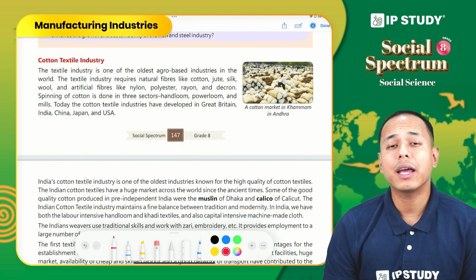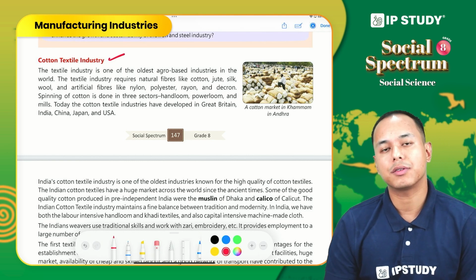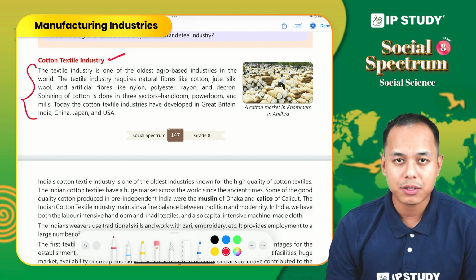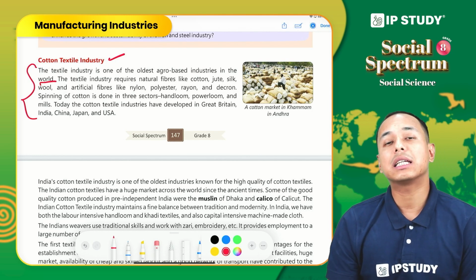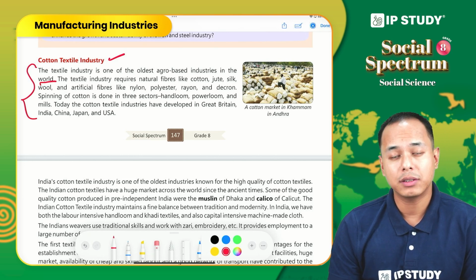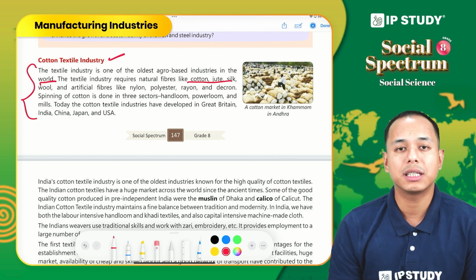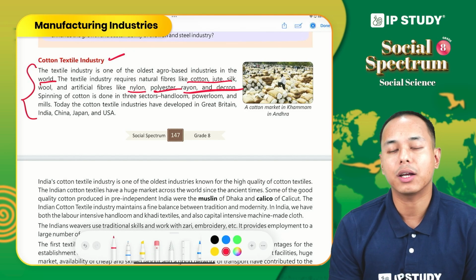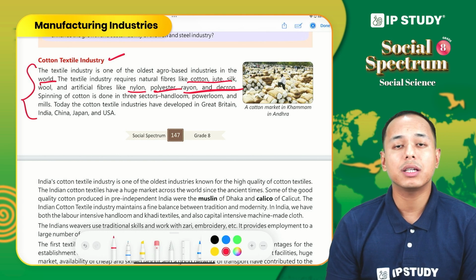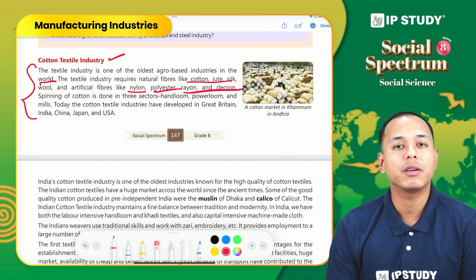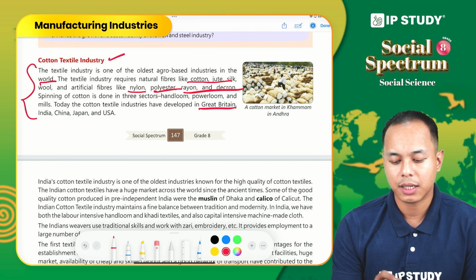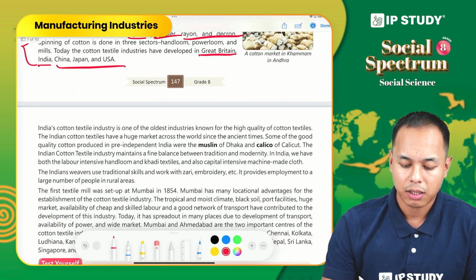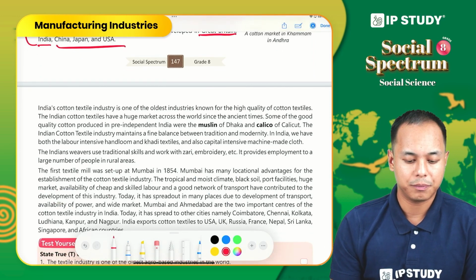Now, after iron and steel industry, we have the cotton textile industry. The textile industry is one of the oldest agro-based industries in the world. It requires fibers: natural fibers like cotton, jute, silk. Also, we have artificial fibers today like nylon, polyester, rayon and dacron. The textile industry, especially the cotton textile industry, has developed in different countries like Britain, India, China, Japan and USA. These are the leading cotton textile producing countries in the world.